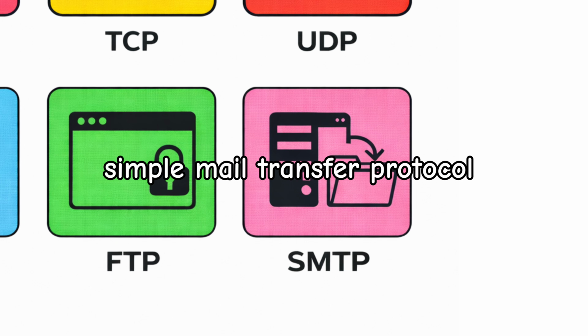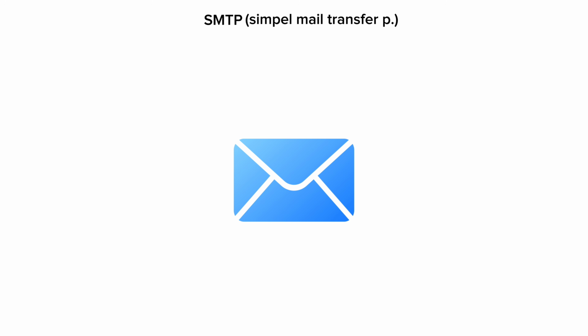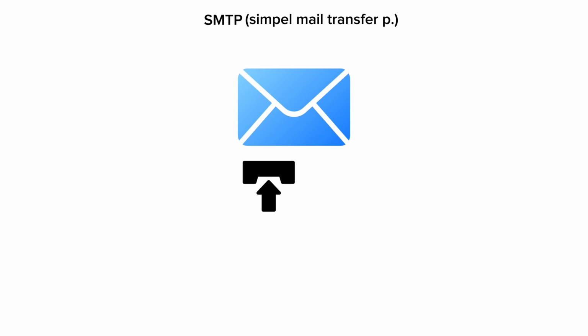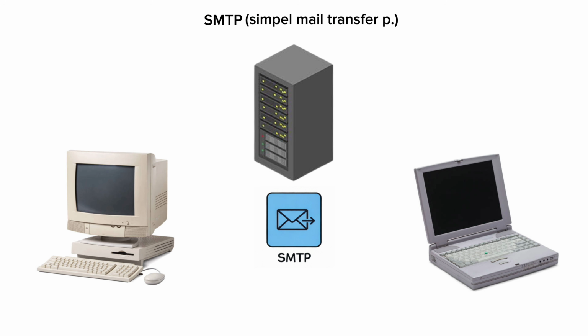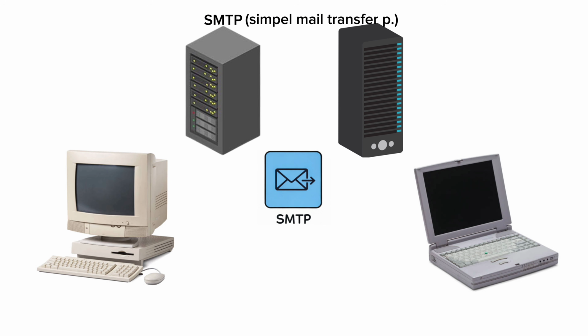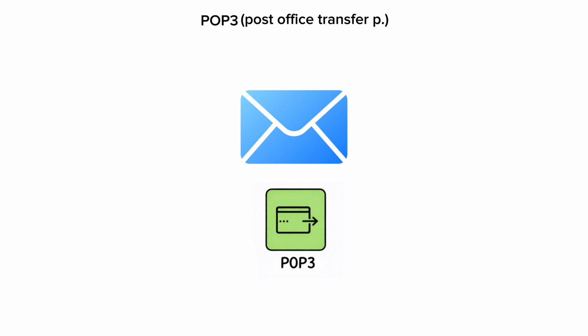SMTP, Simple Mail Transfer Protocol. Finally, let's handle email. Email is unique because sending and receiving uses different rules. To send an email, your client uses SMTP. This protocol pushes the message from your device to your email server and then pushes it across the internet to the recipient's mail server. It is strictly for outgoing delivery. To read that email, you use POP3.